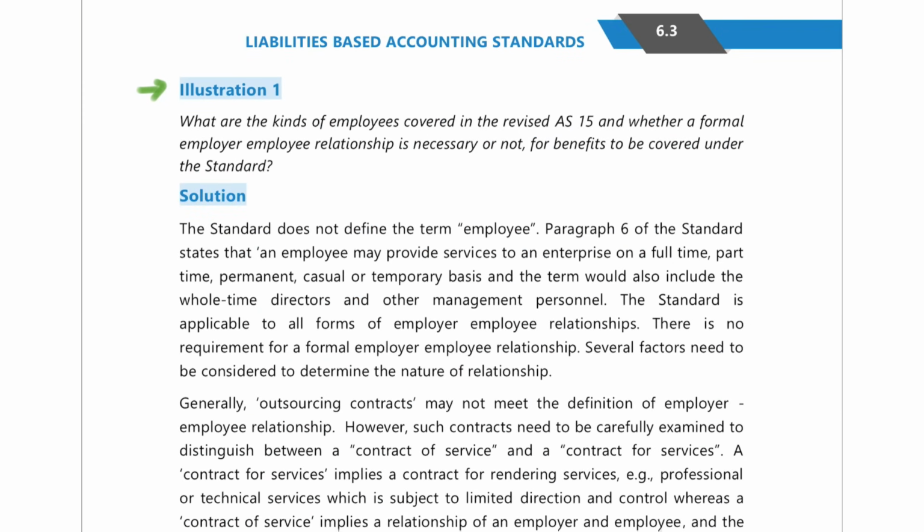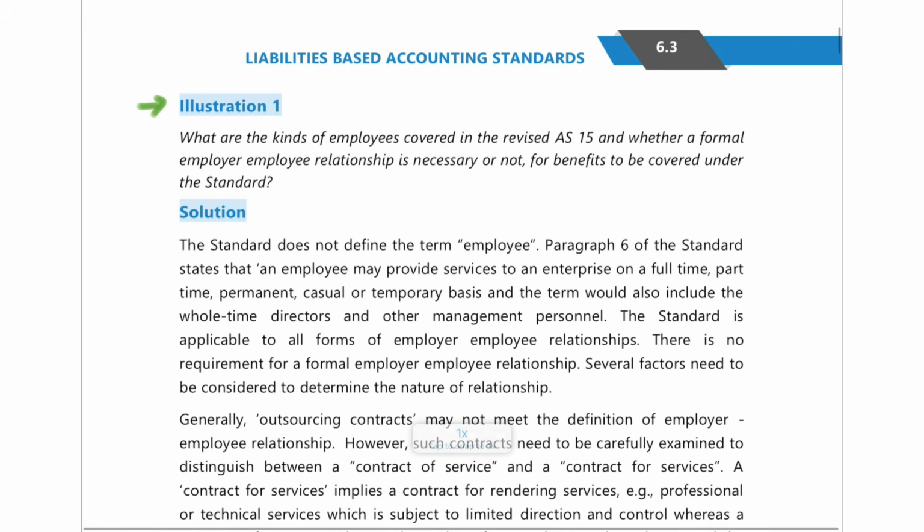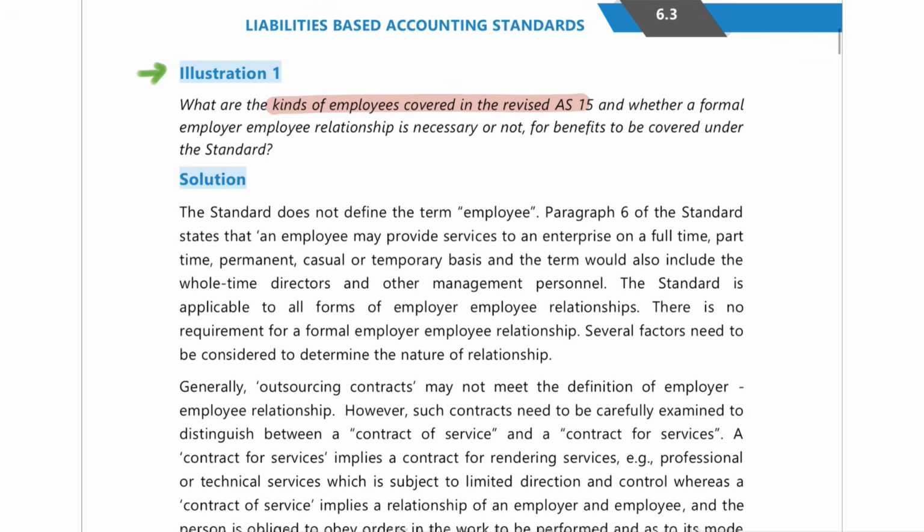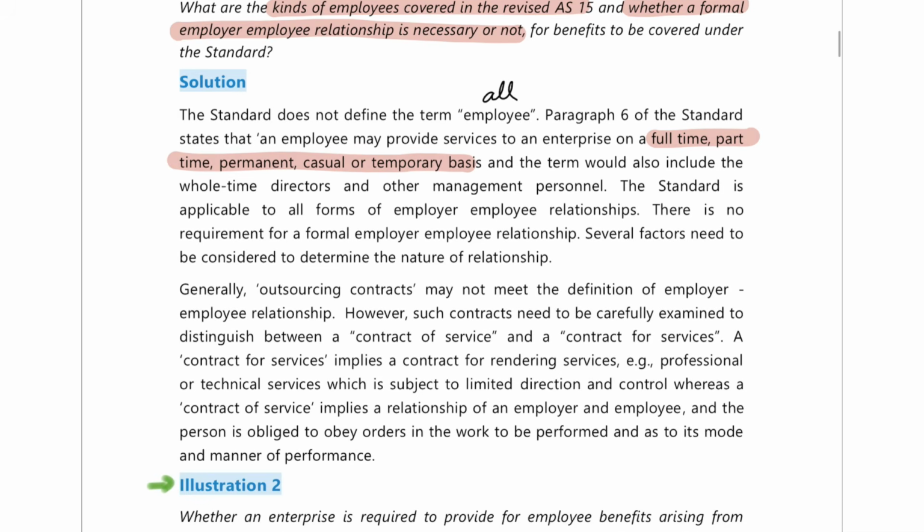Starting with illustration number 1. In illustration number 1, they tell you what kinds of employees are covered in AS15. You had already read that all kinds of employees are covered in AS15, and they may be full-time, part-time, permanent, casual or temporary. And then they are asking whether a formal employer-employee relationship is necessary. The answer is no.